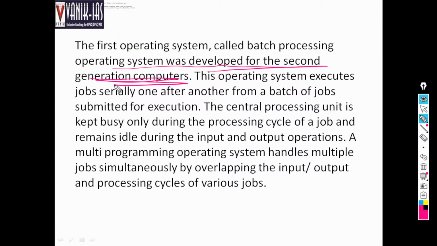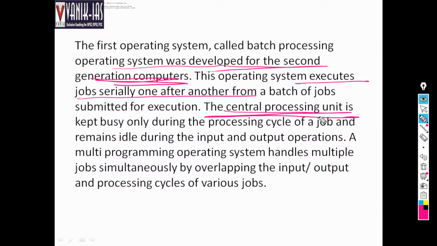The operating system executes jobs serially, one after another from a batch of jobs submitted for execution. It executes a job serially, one after another. I have already explained that by example. The central processing unit is kept busy during the processing cycle of the job and remains idle during input and output. Here let's study the central processing unit. It is one of the major components of computer, but during the processing of a job it remains busy. It works. What is the job of the central processing unit? One by one execution of tasks.